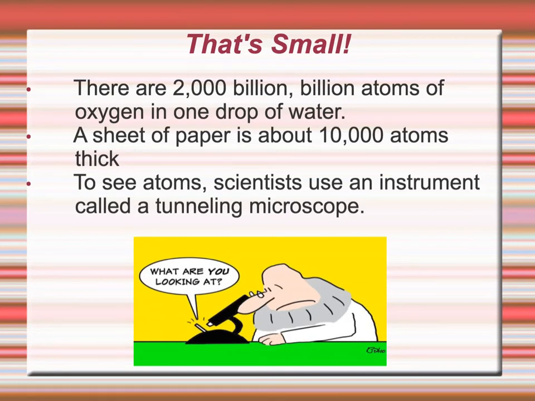We have instruments called electron tunneling microscopes, and they allow scientists to see into an atom, to see the particles that make up the nucleus, and to see the smallest particles that make up the outside of the atom, which are the electrons. The electrons are the smallest particles of an atom, and they go around the nucleus.